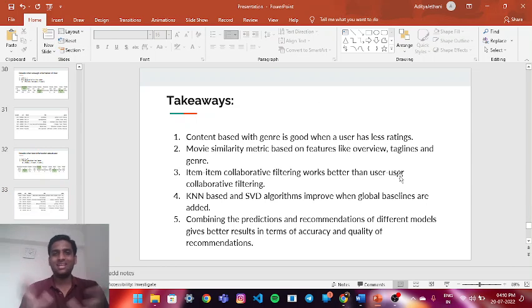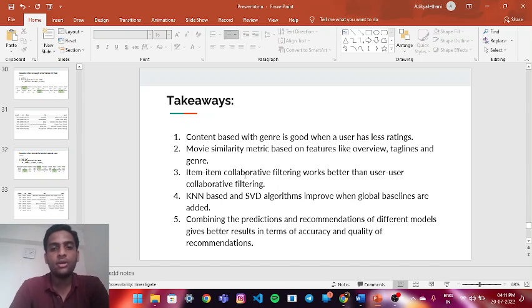So what do we take away from it? Like, what is the summary of it? The content based with genre is good when a user has less ratings. Obviously, when a movie has less rating, then recommendation is widely popular, where user will end up liking it. Movie similarity metrics based on features like overview, taglines and genre.